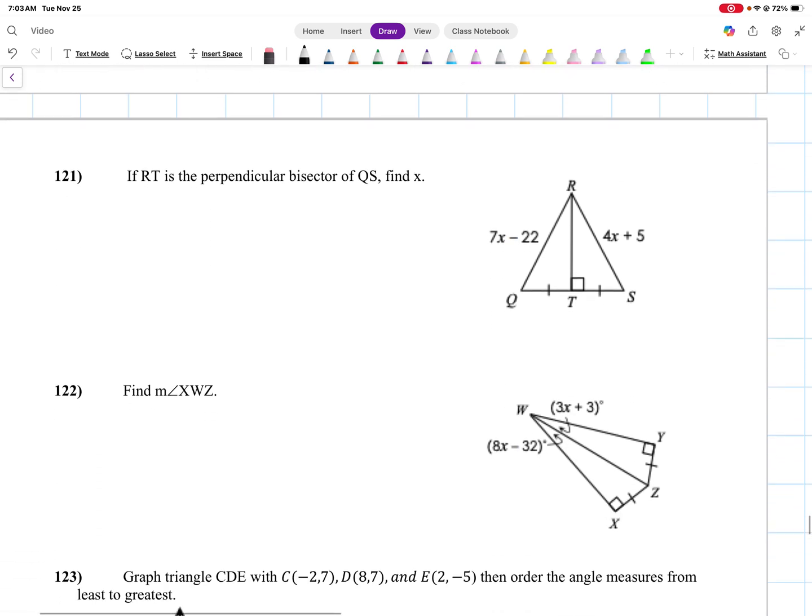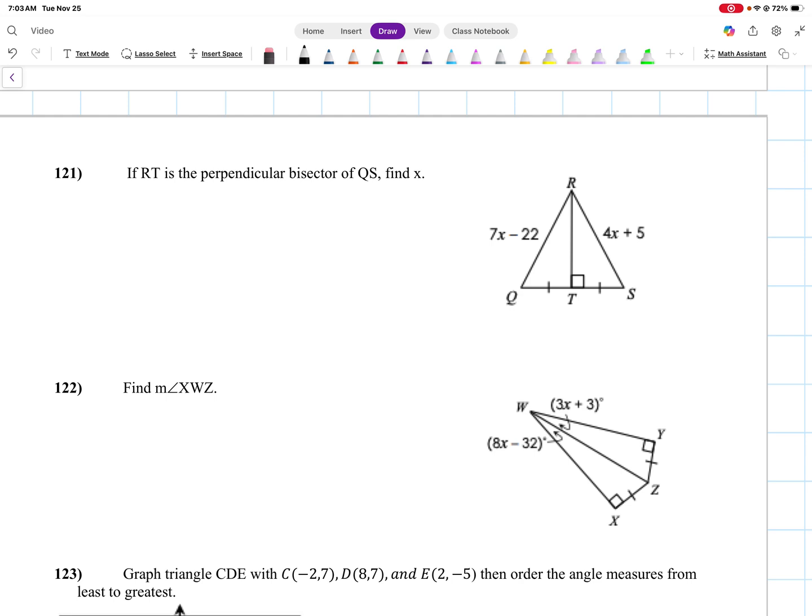So 121. If RT is the perpendicular bisector of QS, find X, right? Well, if we have a perpendicular bisector, these two sides should also be the same. So we're going to say 7x minus 22 equals 4x plus 5. And we're going to solve for what x is.